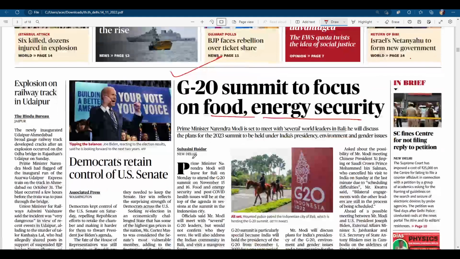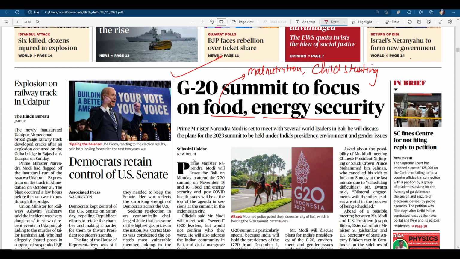On the first page there is a mention of the G20 summit to focus on food and energy security. So go to Google and search for the present status of food security in India. You can see the malnutrition status, what is child stunting. These kinds of terms you can easily find in those articles. So quickly go on Google and search the food security status in India.